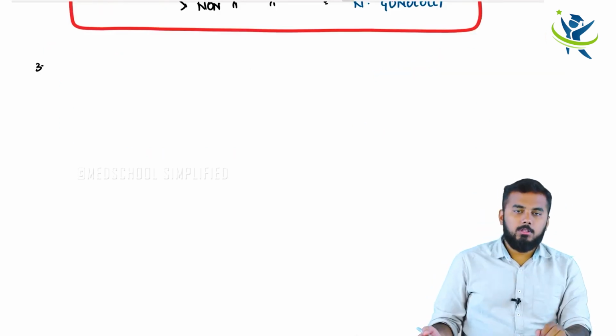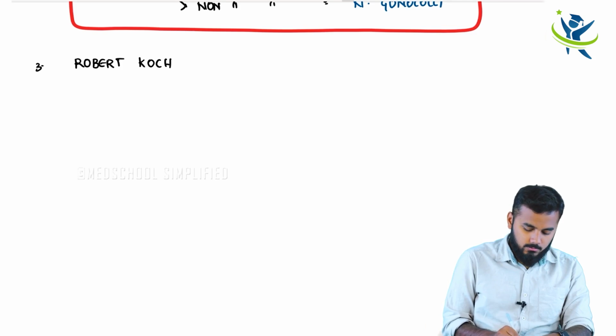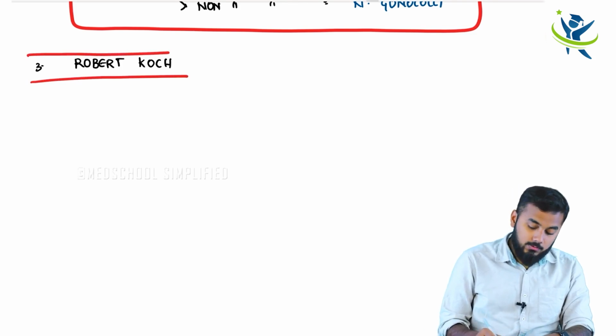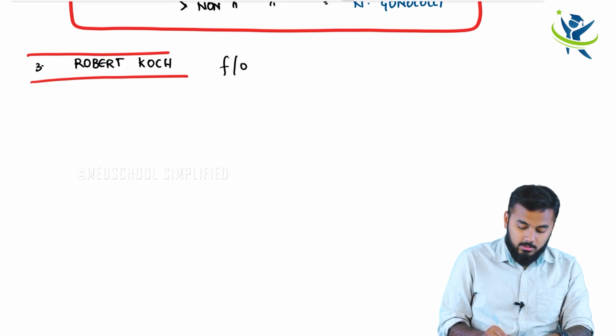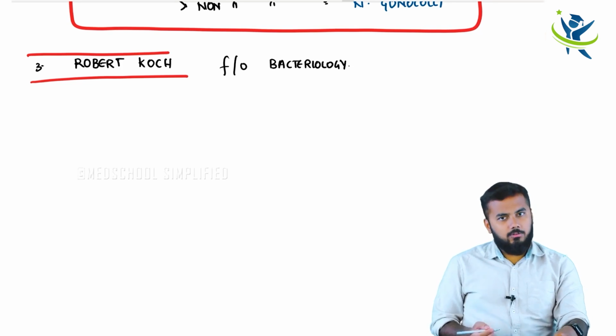Clear? So the third important person we will be discussing is Robert Koch. Who is this Robert Koch? Robert Koch is also considered the father of bacteriology.